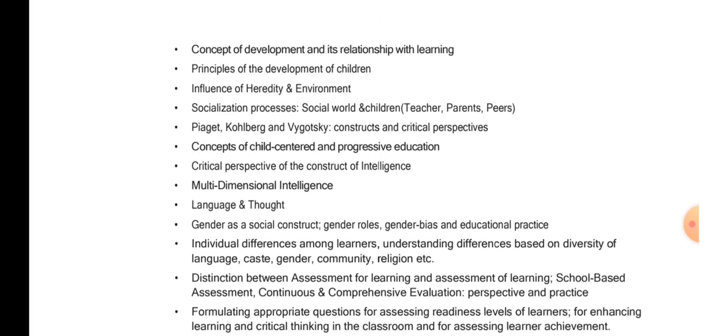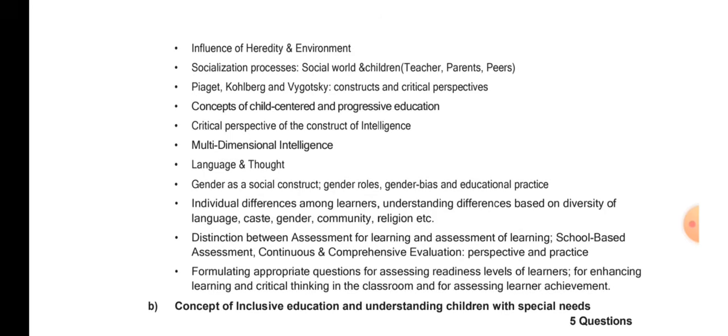Then influence of heredity and environment. See, the growth and development of the child is influenced by the heredity they have and by the environment they live in. A socialization process. So whenever you hear the word socialization, you should be very well versed with Vygotsky. So social world and children, so teacher, parents, and peers. See, when we live in a society, we interact with the people in and around us, right? Like teachers, parents, peers. Now see, Piaget, Kohlberg, and Vygotsky constructs and critical perspective.